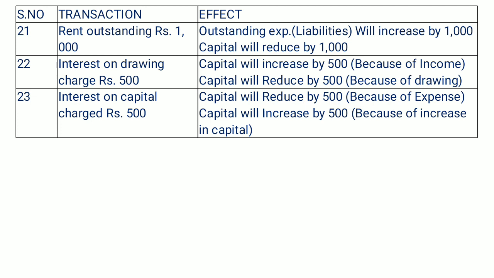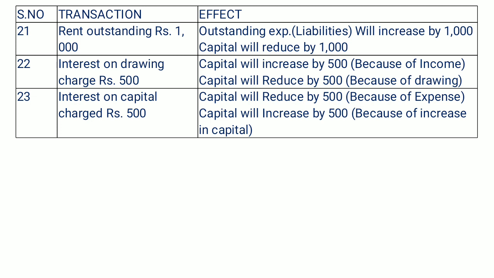The next, interest on drawing charged rupees 500. So this transaction will increase our capital, because we are receiving interest on drawing. So this is a kind of income, so it will increase our capital, but at the same time we are not exactly receiving that amount in our hand.